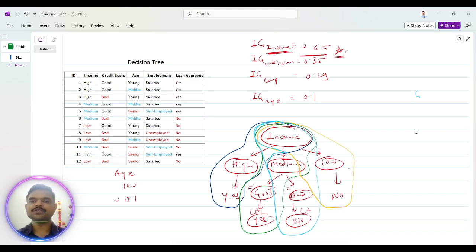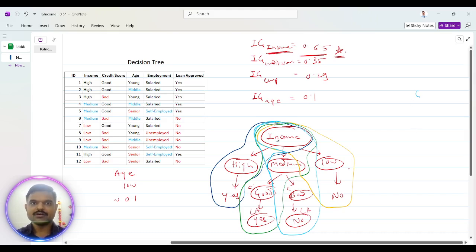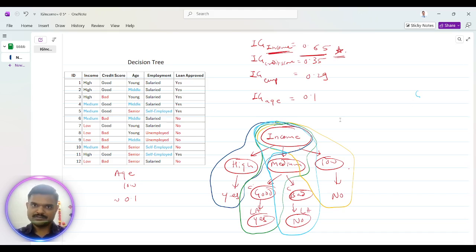So this was our decision tree actually, and we have trained our decision tree. Decision tree algorithm has entropy and information gain. Entropy is a way to calculate the degree of disorder, the degree of randomness. But in scikit-learn, we use Gini impurity. Gini impurity is almost similar to entropy, but the formula is different.